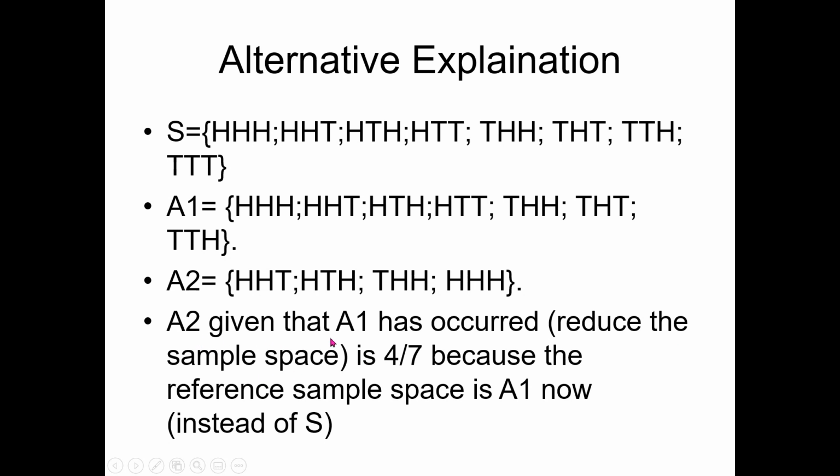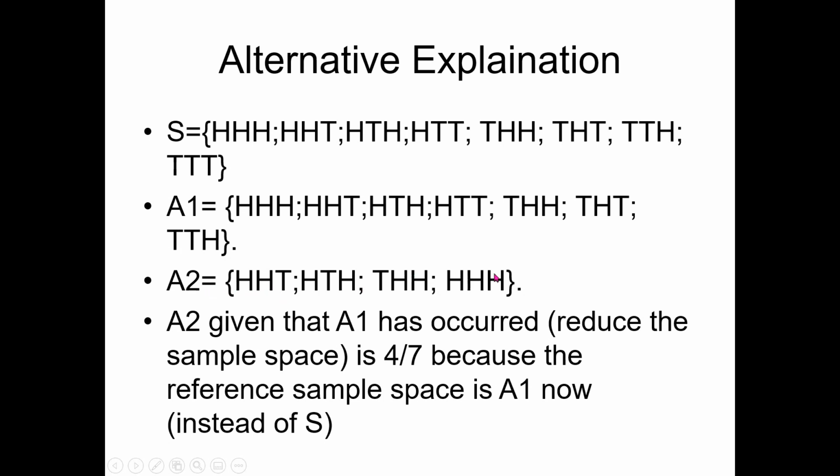You see, A2 given A1 has occurred means that the reference sample space becomes A1, because this condition A1 is mandatory now. It is given that this must occur. So that means that the reference sample space is no more this one, rather A1 is now our sample space, the reduced sample space. And we have to compute the probability of A2.